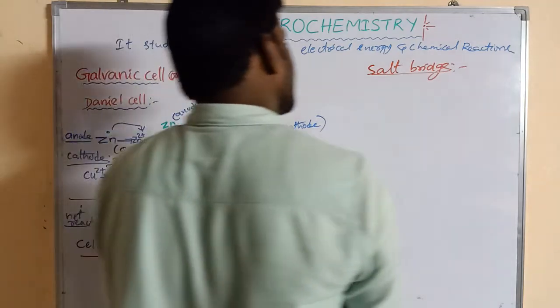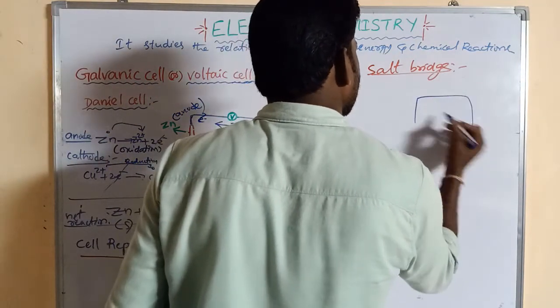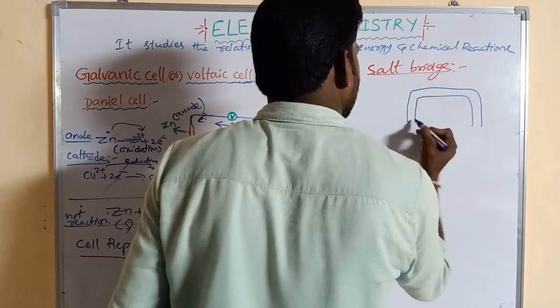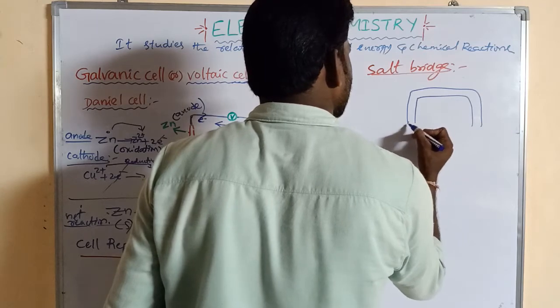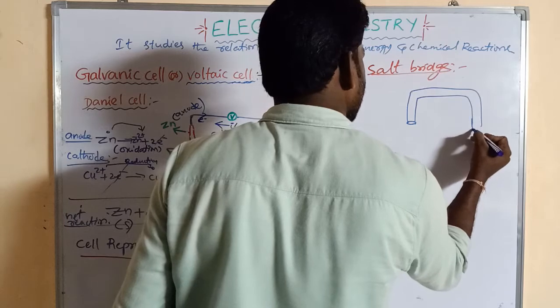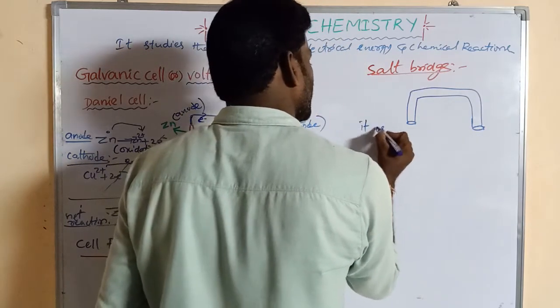So the salt bridge is an inverted U-shaped glass tube.